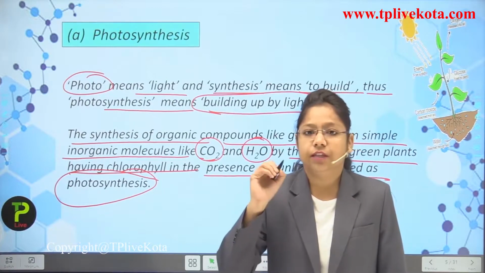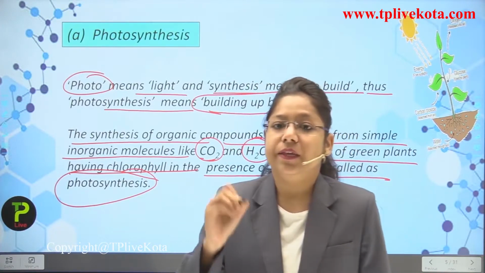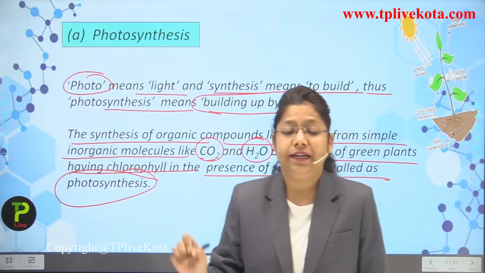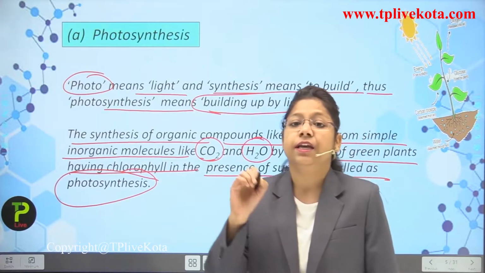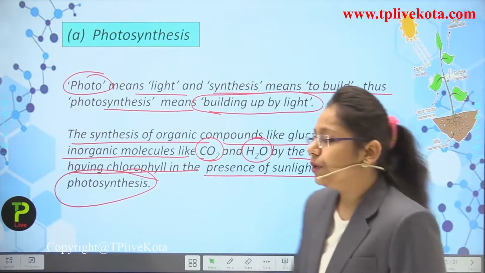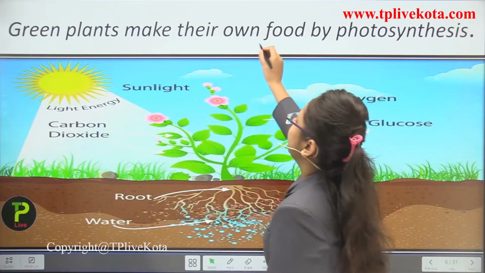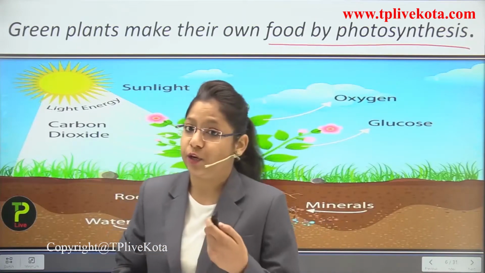It is the process by which the plant prepares its own food in the presence of carbon dioxide, water, sunlight, and the green colored pigment present inside the leaves of the plant, that is chlorophyll. Okay. Now, you can see here that green plants make their own food by photosynthesis. Now, how will they make their own food?